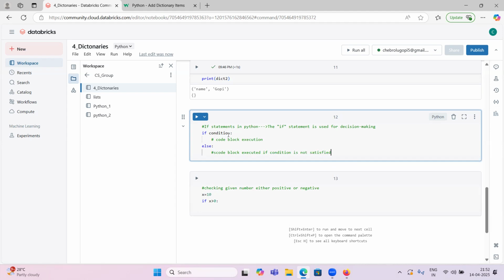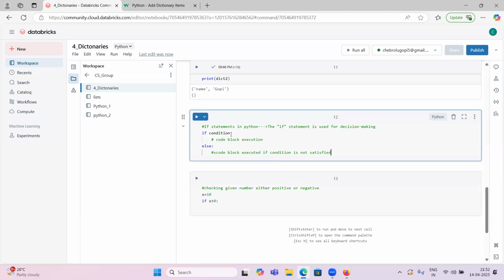Okay, guys. In the if block, we will provide that condition. If this condition is true, it will execute the code block you provide. If the condition is false, it will not enter this code. It will come out of it, and it will execute whatever code is inside the else block.